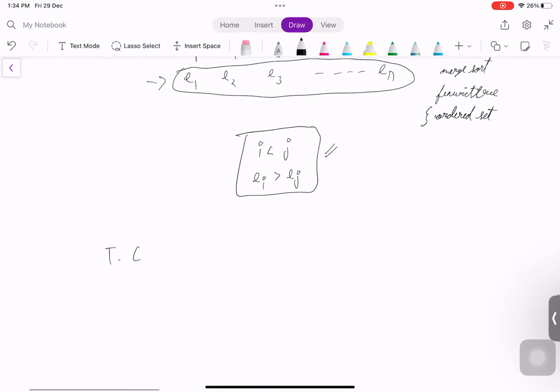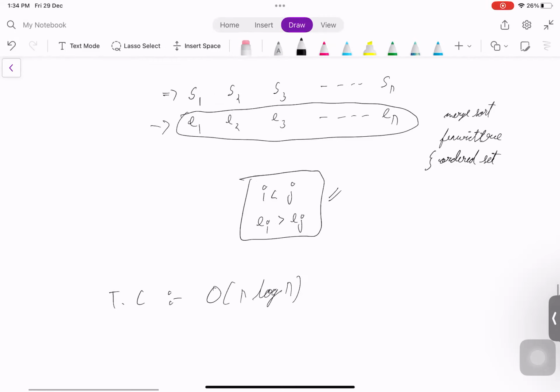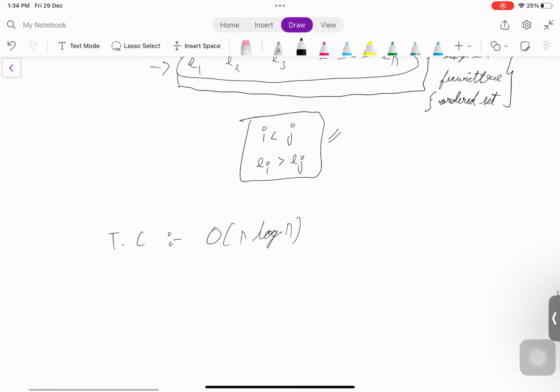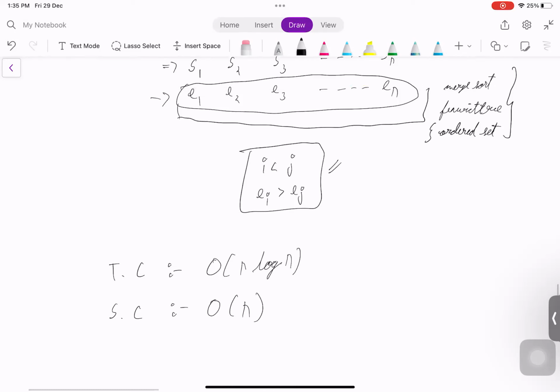If we look at the time complexity, it would be O(n log n). Firstly, we are sorting with respect to the first element, which costs n log n. Then to count inversions, we apply merge sort or Fenwick tree or ordered set, all of which have a time complexity of n log n. So overall it's n log n. The space complexity depends on how you implement it. Assuming merge sort, we create a temporary array, so it's O(n).